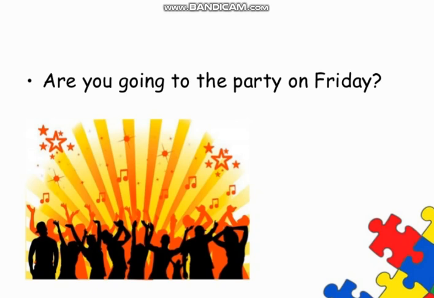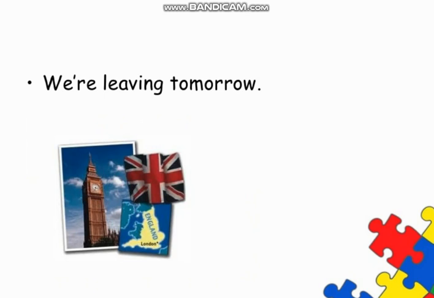Friday is yet to come and there would be a party on Friday, but when we are asking someone now, are you going to the party on Friday, we would use present continuous tense for it. We are leaving tomorrow. Here again you can see that "we are leaving tomorrow" also shows that it would happen in the future, but we are using present continuous tense for it. Why? Because obviously it is going to happen, it would be in process, that's why we use present continuous tense for it.